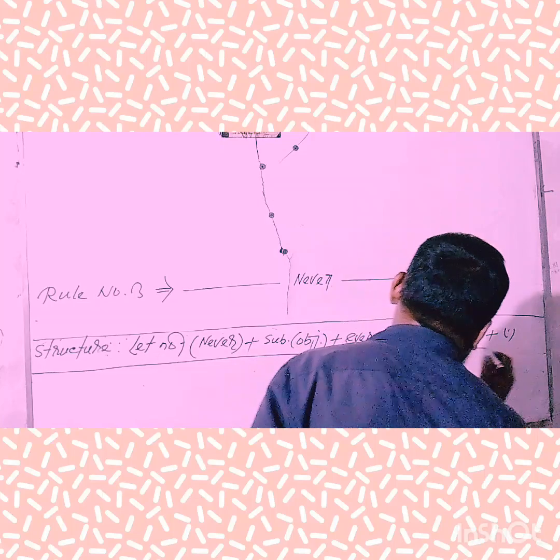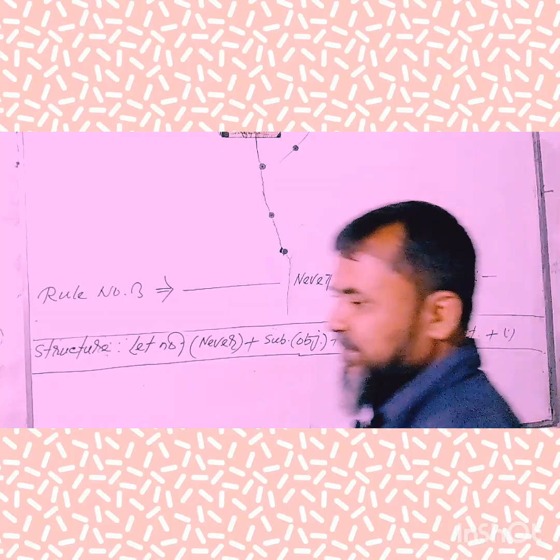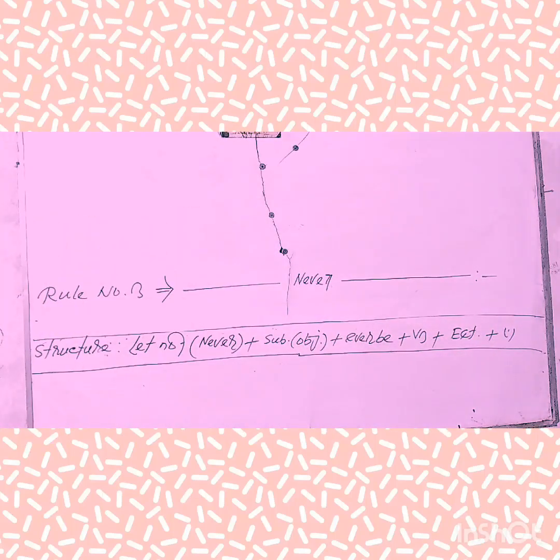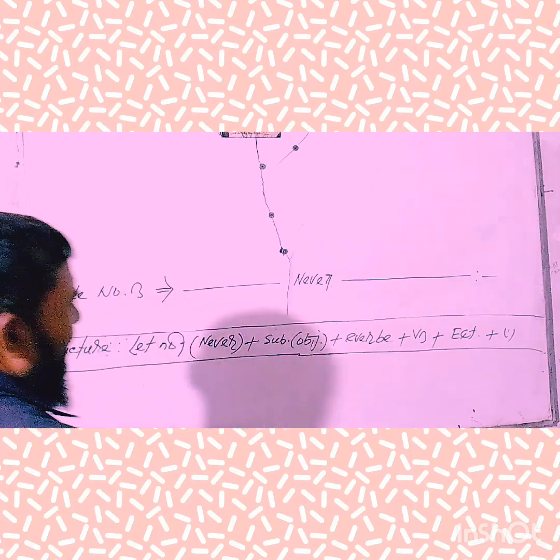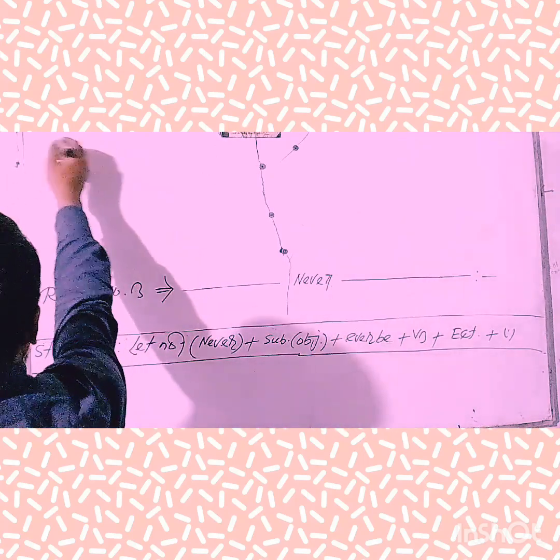Have you understood that clearly? My dear learners, what is the main prerequisite of rule number three? Of course, you know that you were told that if an imperative sentence starts with "never", you'll have to follow this structure when converting an active voice into passive voice. I suggest that you memorize the structure and save it in your memory. Hope you have understood clearly.